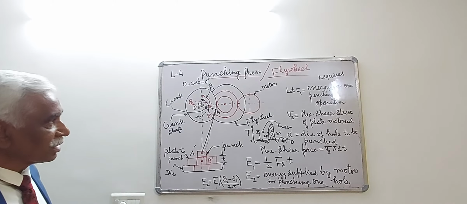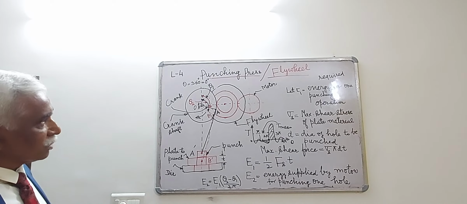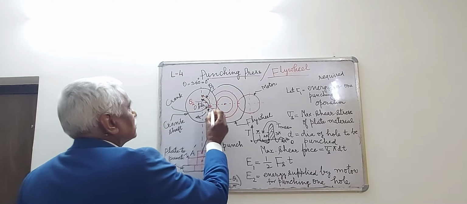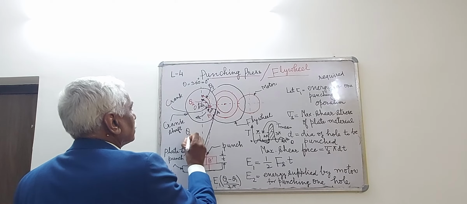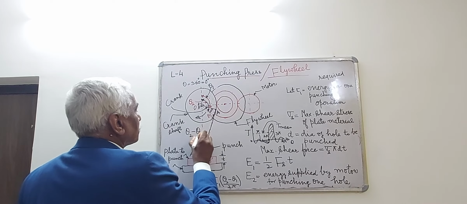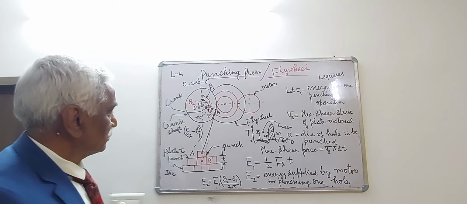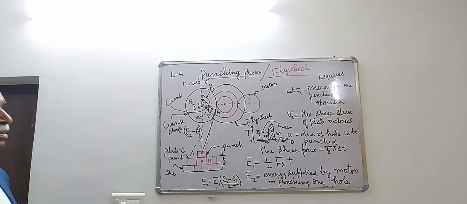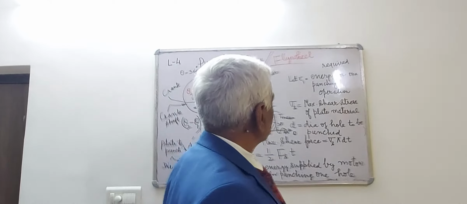That angle is known as theta 2 minus theta 1. So punching operation is taking place for this much angle of the crank rotation. I think it is clear to everybody.